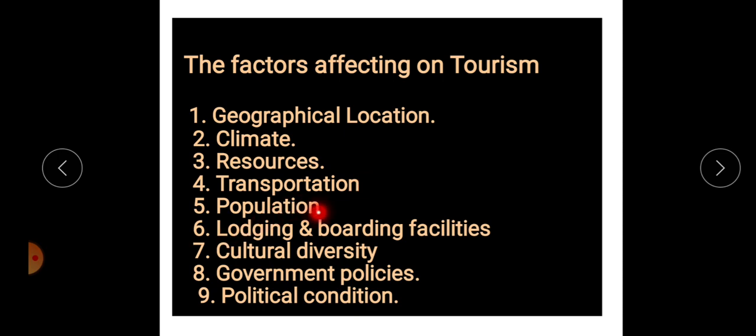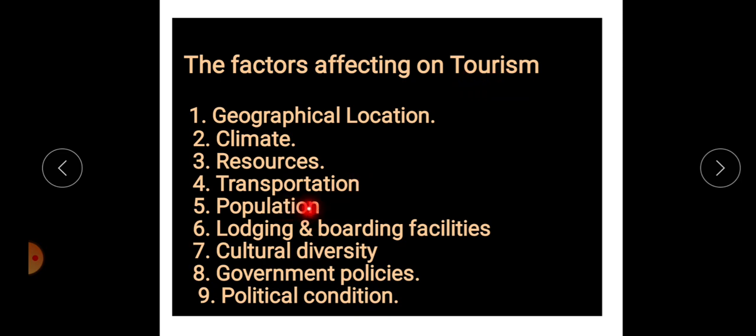Population: if a population is available in that region, if it is a human habitated area, at that time other people, the tourists, are also ready to visit that place. Otherwise, a region without a population is not preferred by tourists. That's why population is one of the important factors which directly affects tourism.